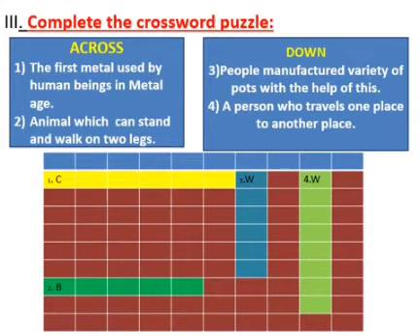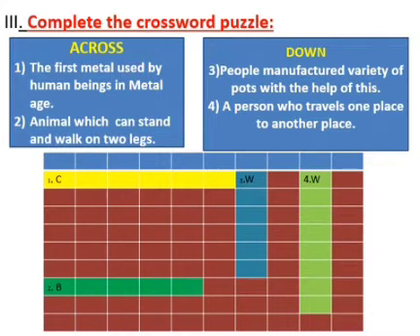This is third main. Complete the crossword puzzle. Children, I have given the hints in across and down. Read that one and find the word and fill it in the box. First question under across. The first metal used by human beings in Metal Age. So you can see the numberings I have given 1, 2, 3 and 4 questions. So take the help of this hints and find the answer for this.